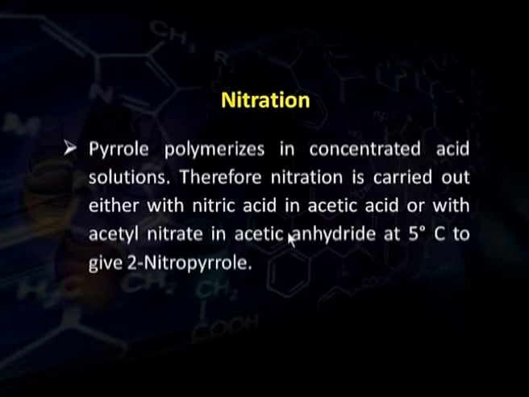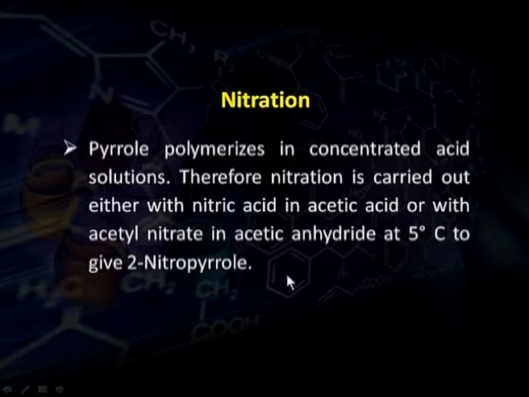For example, when nitration is done in case of benzene with concentrated nitric acid and concentrated sulfuric acid, in this case we use nitric acid in acetic acid, not in sulfuric acid, or the nitration may be done by acetyl nitrate in acetic anhydride, and because milder conditions are necessary, the reaction may be done at 5 degrees centigrade.